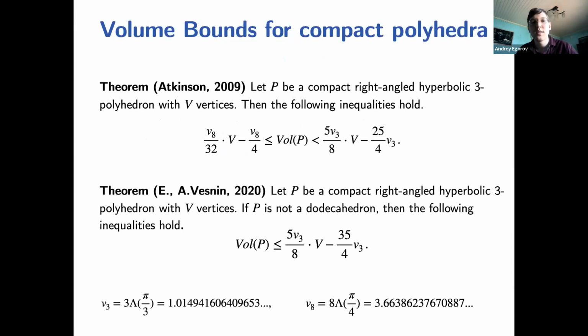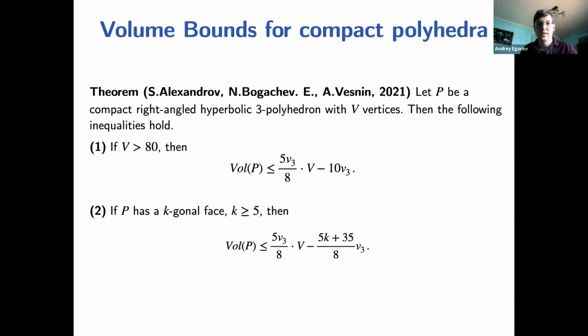In 2020, Andrei Egorov and I improved the upper volume bound. And just in December, my colleagues and I improved this volume bound, but only for number of vertices larger than 80. This coefficient free term can be improved. And also some volume bounds can be proved which use not only the number of vertices, but some other parameters of the polyhedra.